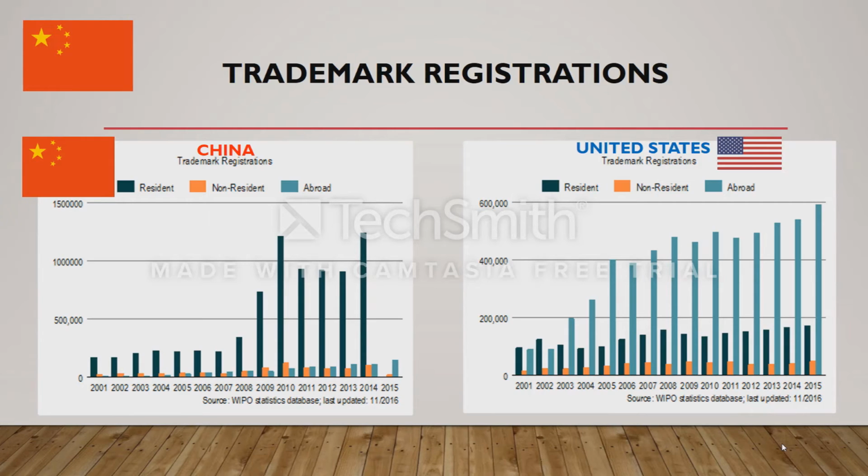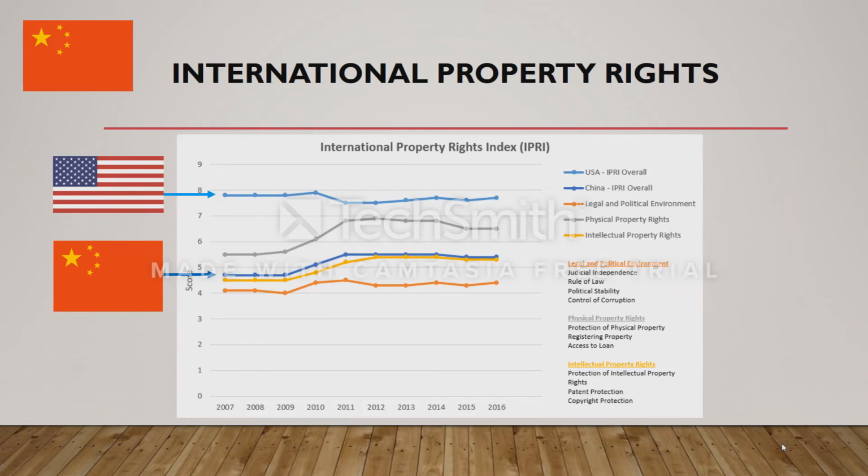Interestingly, trademark registrations from abroad have seen a drastic increase in the United States over the past decade, and it follows that many of these trademarks from abroad likely come from China. Property rights are critical to economic growth. Not surprisingly, we have not seen a significant change in property right protection within the last few years.